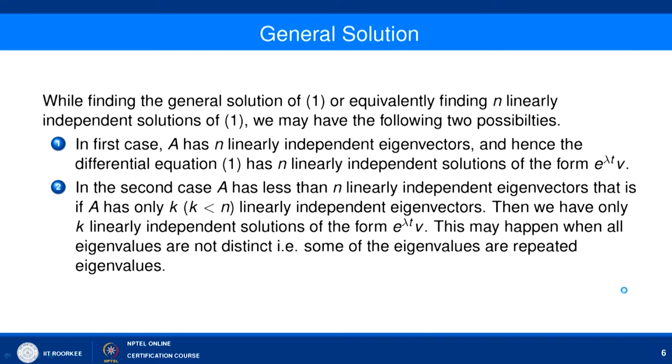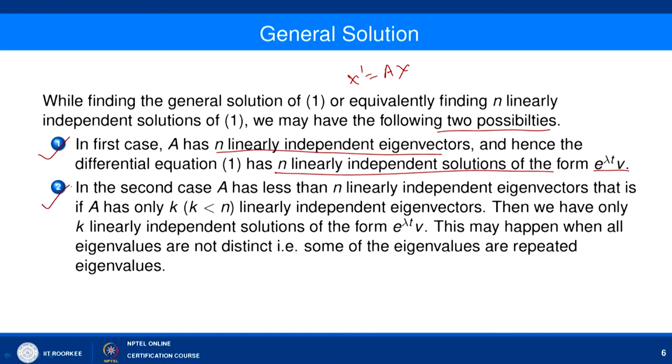Our strategy will be like this: while finding the general solution of 1, that is x dash equal to A x, we find n linearly independent solutions of 1. In fact, if we are able to find n linearly independent solutions of 1, then we can write down the general solution as well. Then we have two possibilities. One possibility is that A has n linearly independent eigenvectors, and hence we can write down n linearly independent solutions of the form e to the power lambda t v.